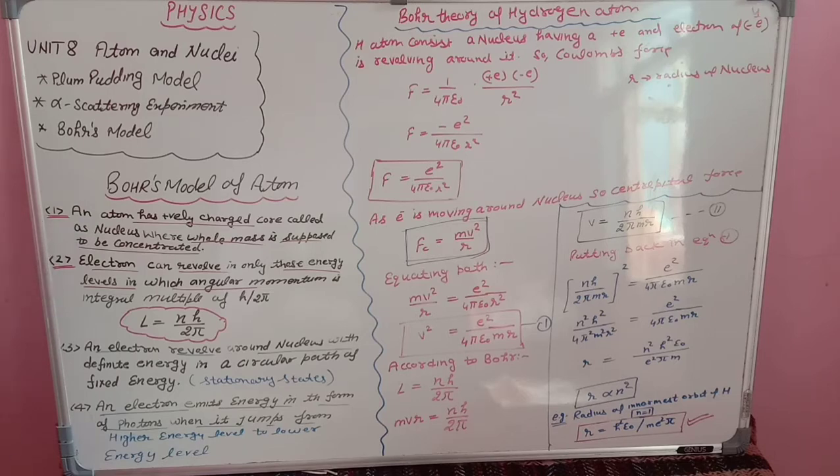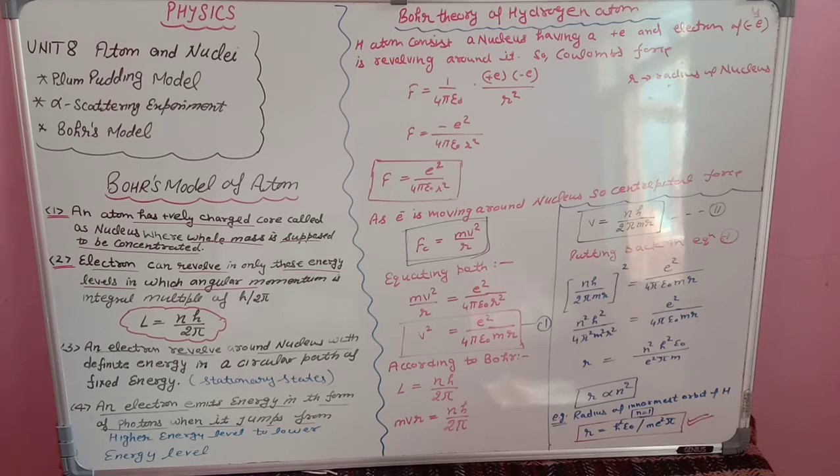Second, an electron can revolve in only those energy levels in which angular momentum is an integral multiple of h upon 2 pi. Students, electrons revolve around the nucleus. You know that inside the nucleus there are protons and neutrons, but electrons are revolving around the nucleus. Now the question is, in which energy levels can it revolve?